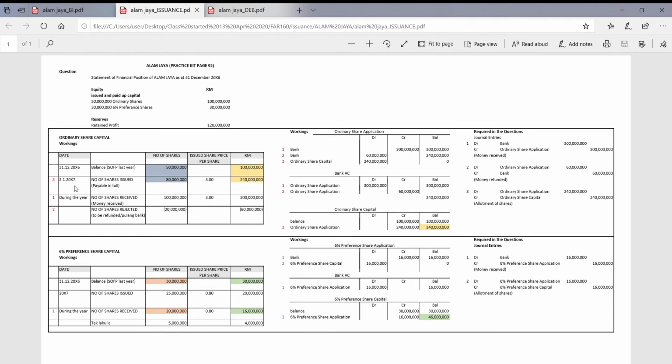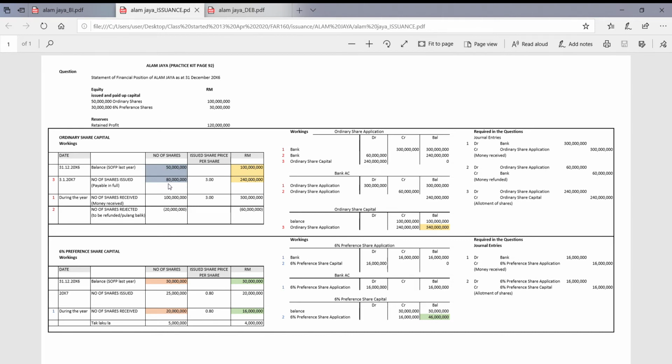Now, by looking at the question that I've read to you just now, the total number of shares issued is 80 million at 3 ringgit each, and 100 million shares were applied for. It means that it is an overwhelming response from the shareholders, whereby it exceeded by 20 million, although the company only offers up to 80 million.